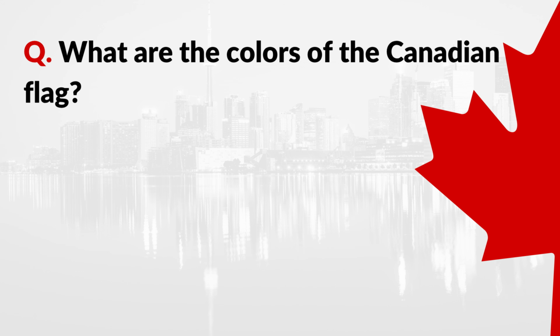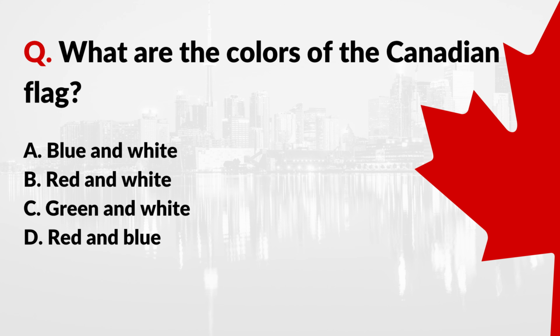Question: what are the colors of the Canadian flag? A. Blue and white. B. Red and white. C. Green and white. D. Red and blue. Correct answer: B. Red and white.